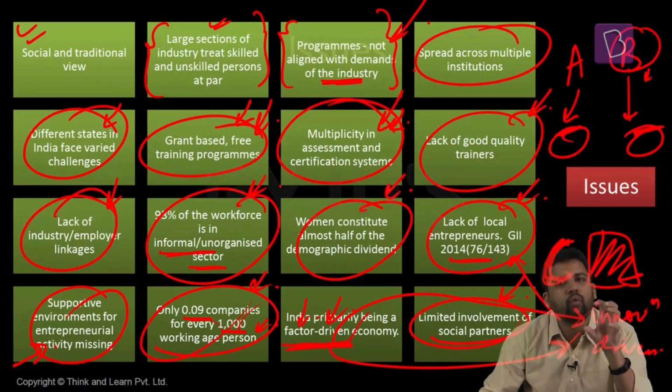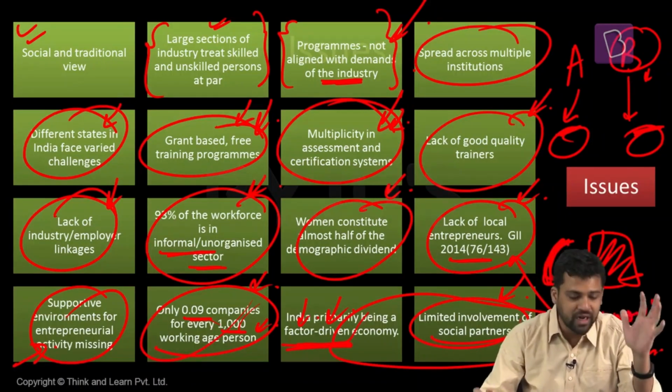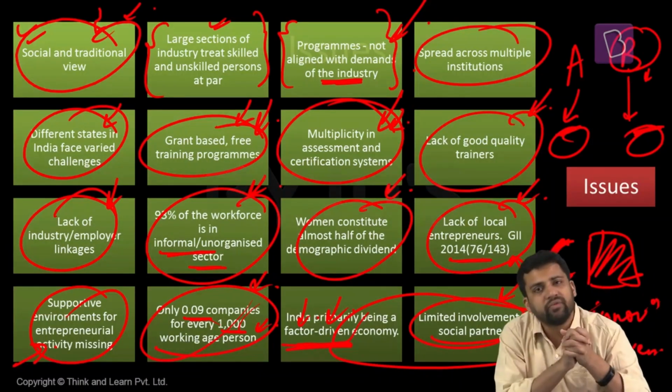Apart from this, we need more involvement of social partners and NGOs. They should also participate in different kinds of programs for skill development. We should encourage more and more people's participation in this. We should have more awareness about skill development. We need to break this traditional mindset that we have. So this is about the different challenges when it comes to skill development.